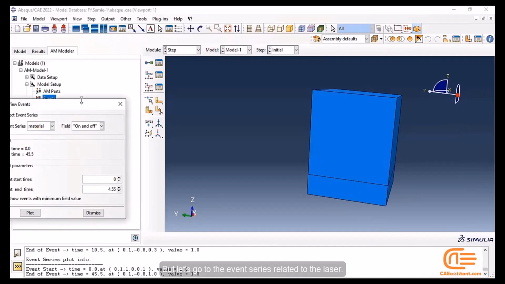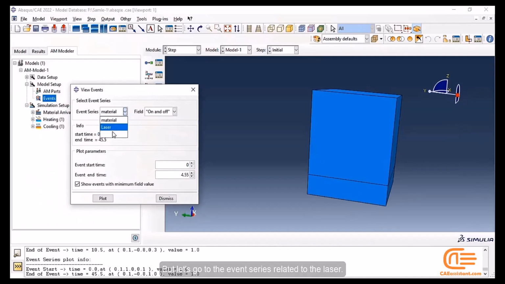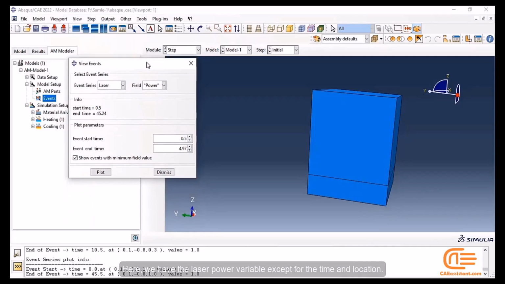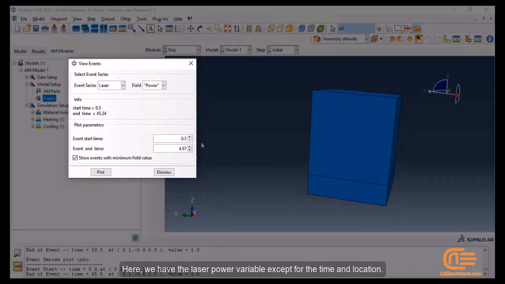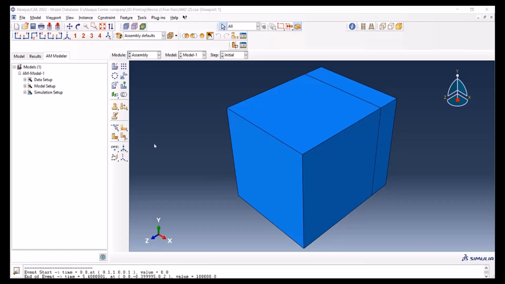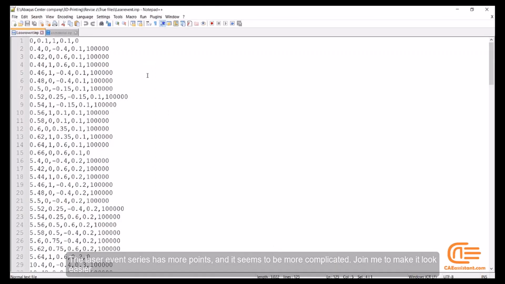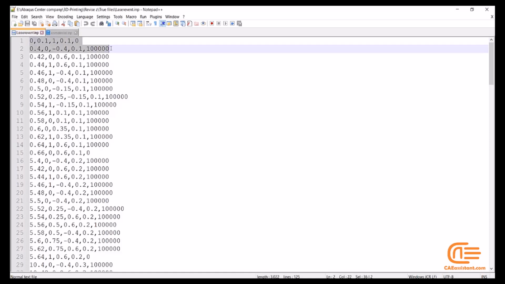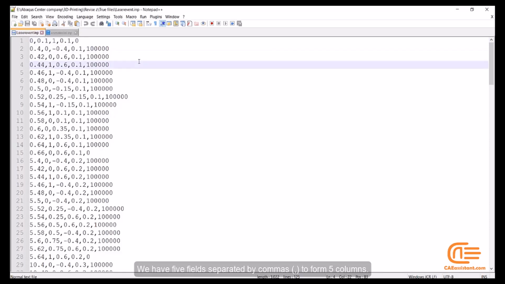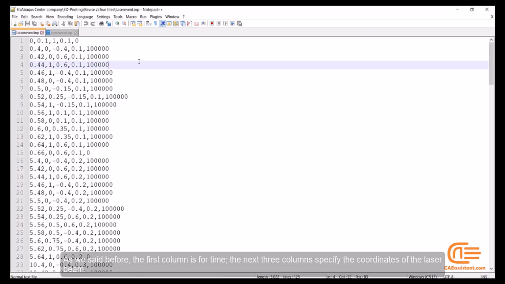But let's go to the event series related to the laser. Here we have the laser power variable except from the time and location. The laser event series has more points, and it seems to be more complicated. Join me to make it look easier. We have 5 fields separated by commas to form 5 columns. As we said before, the first column is for time. The next 3 columns specify the coordinates of the laser beam.